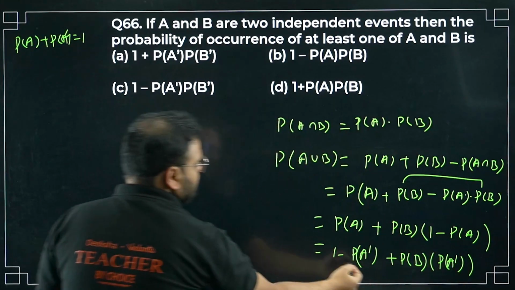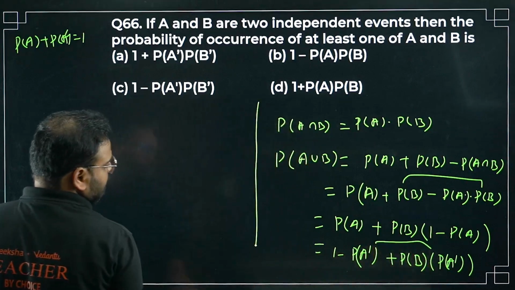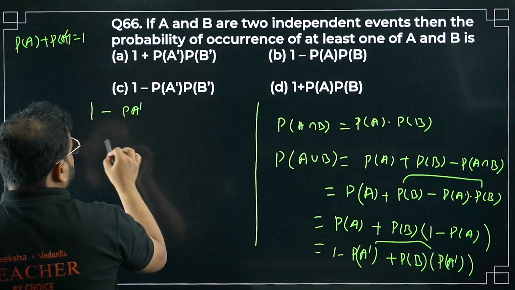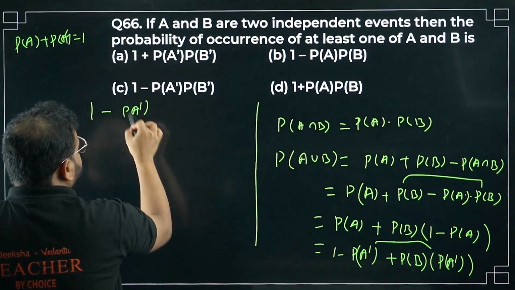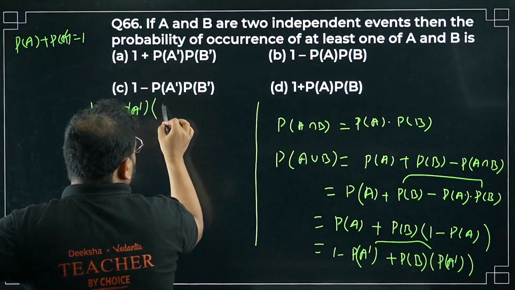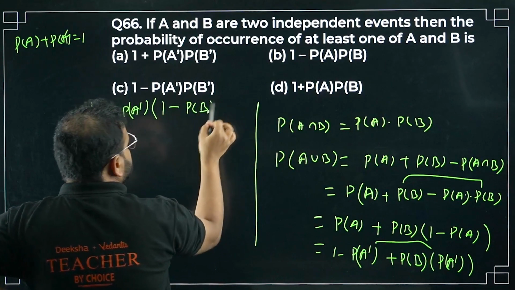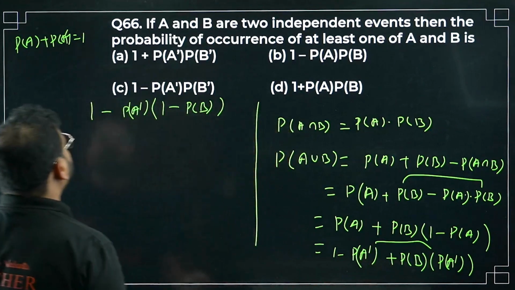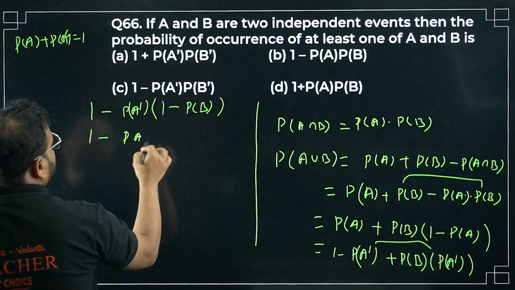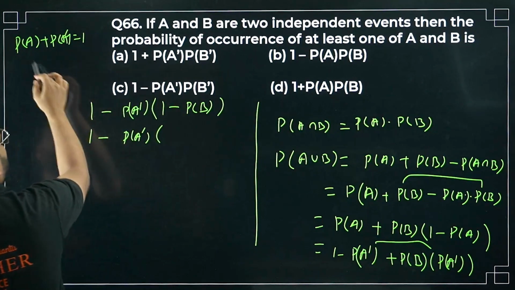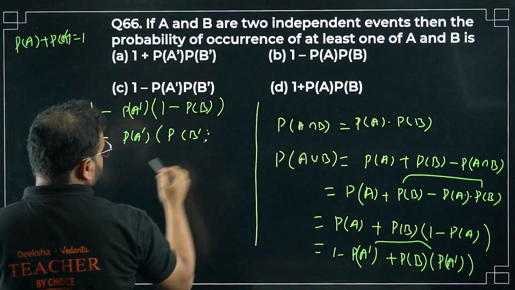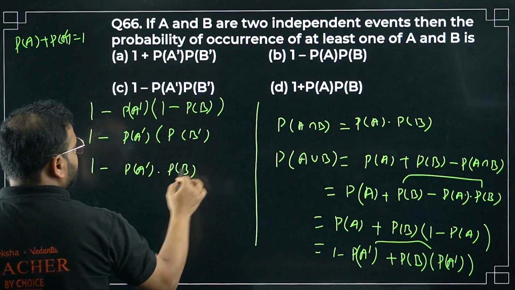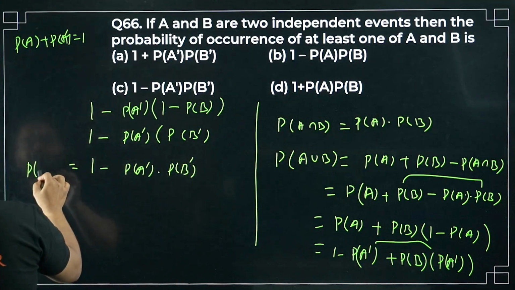Now from the two equations that we have, I take P(A dash) common. So what I get? One is as it is. I take P(A dash) common, so I get 1 minus P(B). I've taken the minus sign also common, so it becomes positive 1. What I'm getting now is 1 minus P(A dash). Same property will hold true for B also. So P(B dash). My result is nothing but 1 minus P(A dash) times P(B dash). So P of A union B.